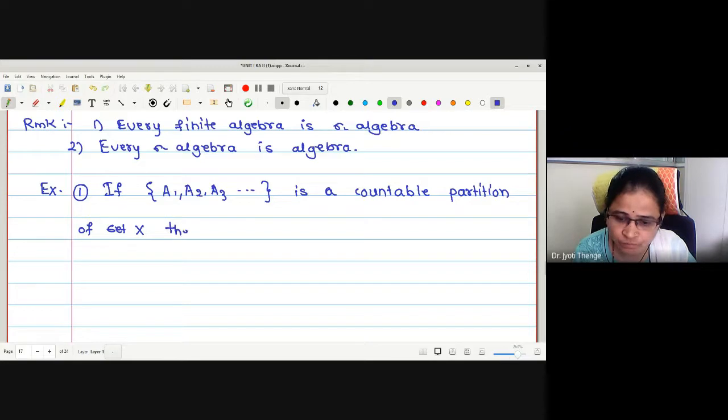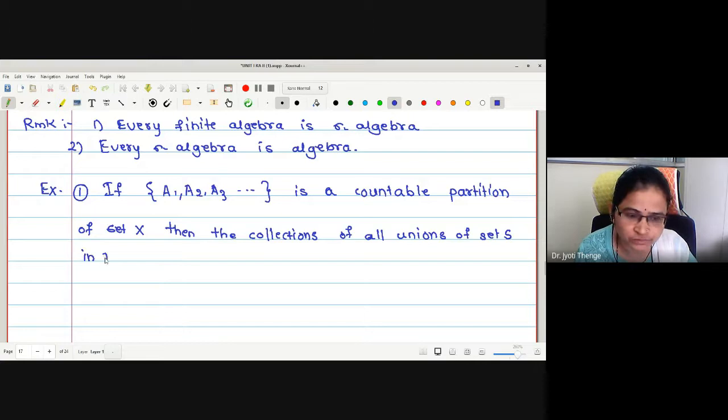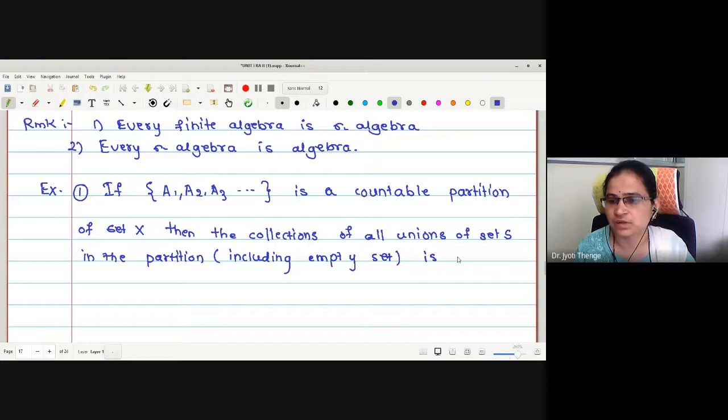Then the collection of all unions of sets in the partition, including the empty set, is a sigma algebra.